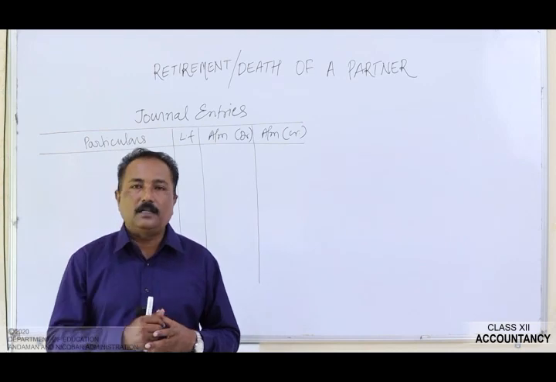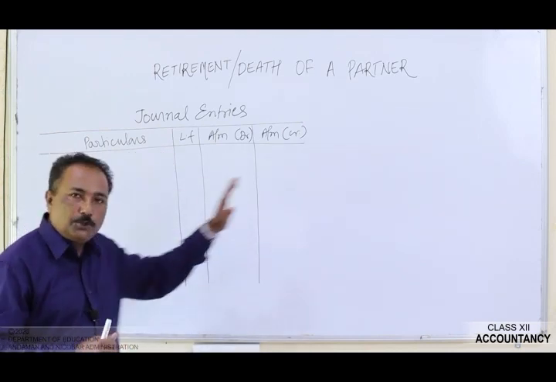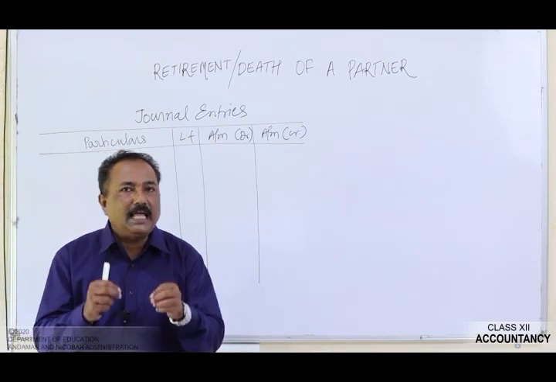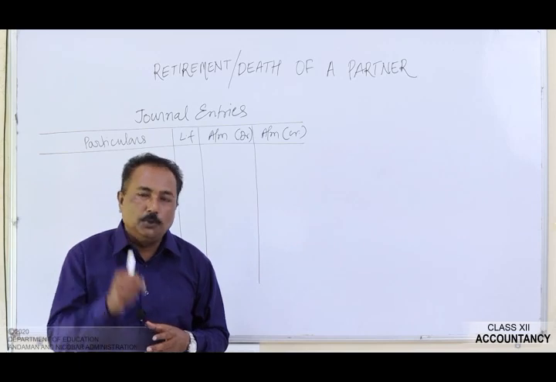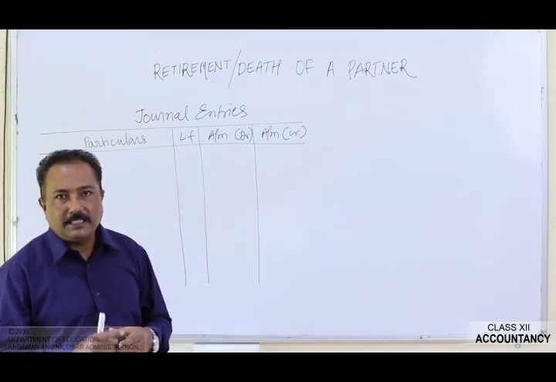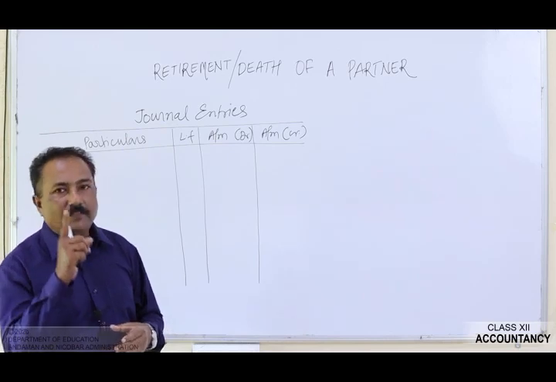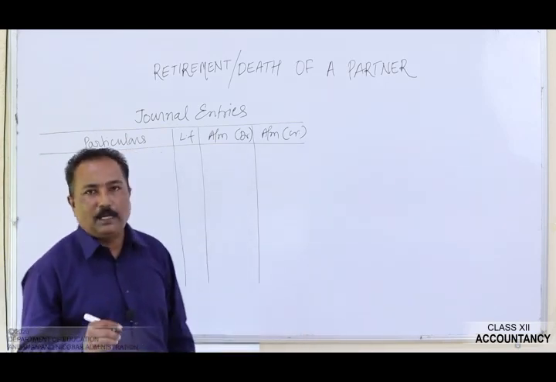Now first of all, before passing the journal entry, you should know the amount of hidden goodwill and you should know the gaining ratio. So first of all, we will calculate the amount of the hidden goodwill. How is the amount of the hidden goodwill calculated?